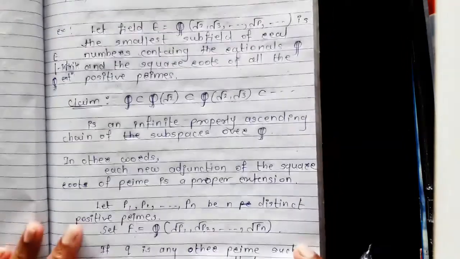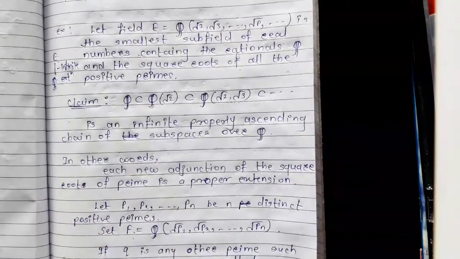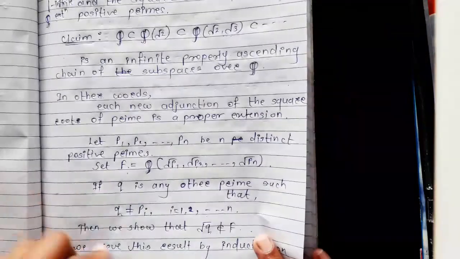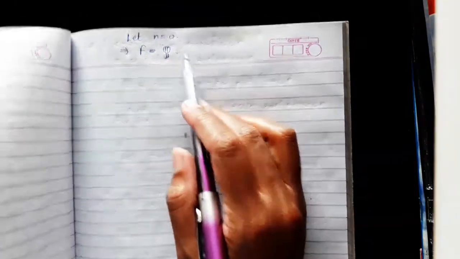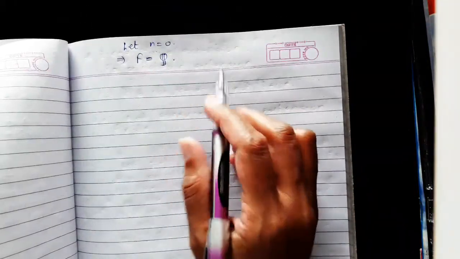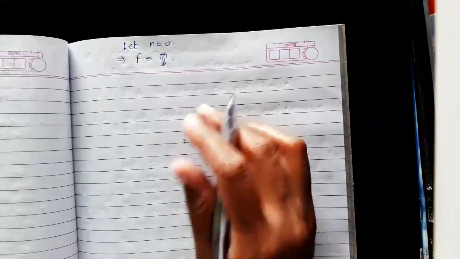Now we consider another prime q, which is not equal to p1, p2 up to pn. But as there is no square root of a prime here, we can consider any arbitrary prime.